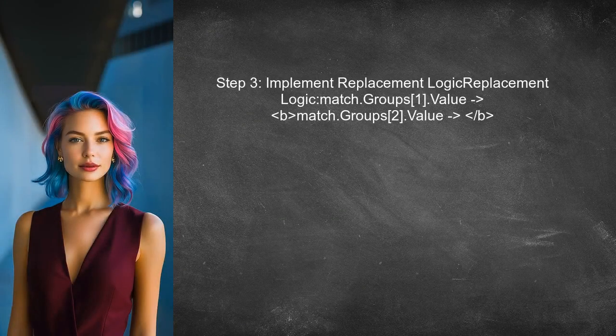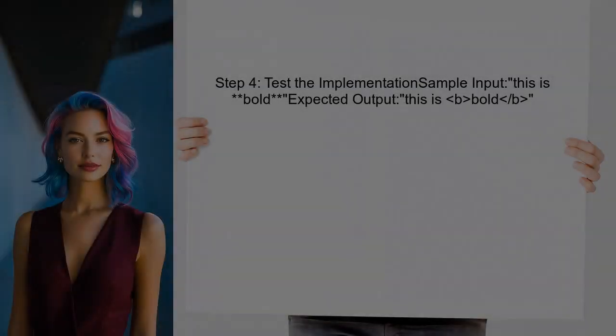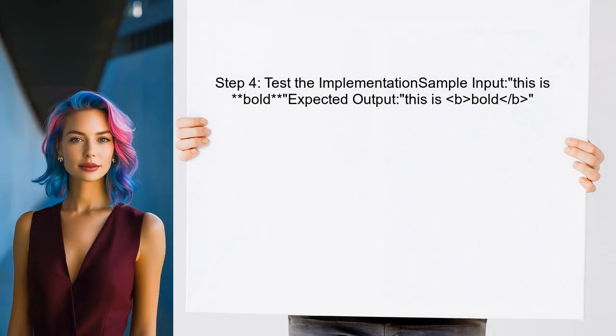Now the user should implement the replacement logic. In this logic, the first capturing group will be replaced with the opening tag, and the second capturing group will be replaced with the closing tag. This can be done using the match.groups property. Finally, the user can test the implementation. They should run the code with a sample input string to ensure that the text is correctly transformed from Markdown to HTML.